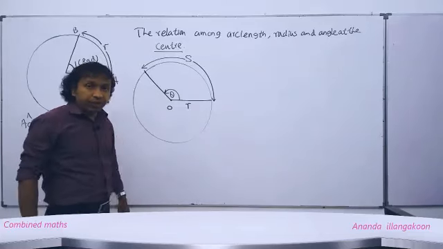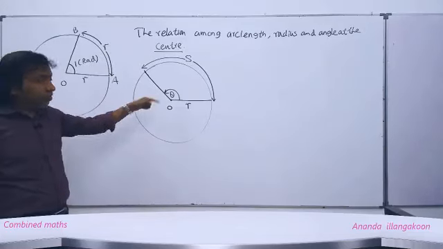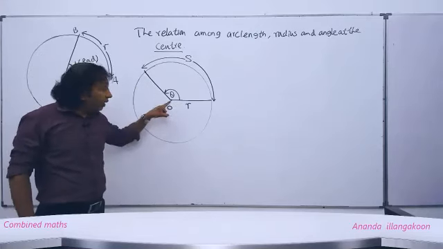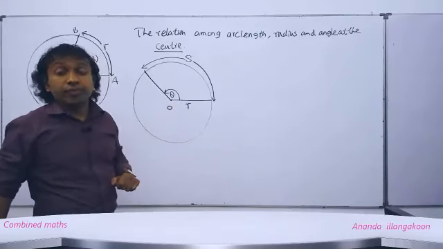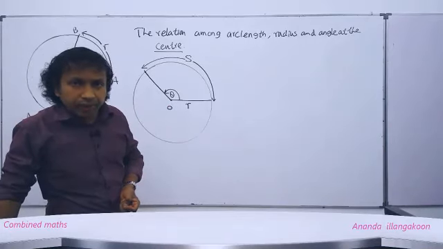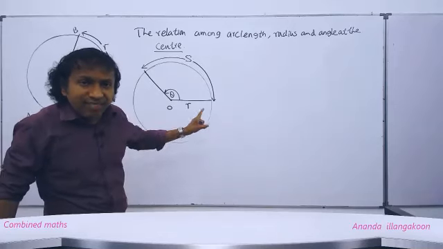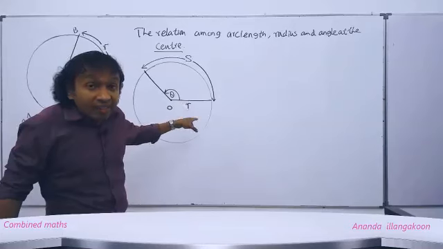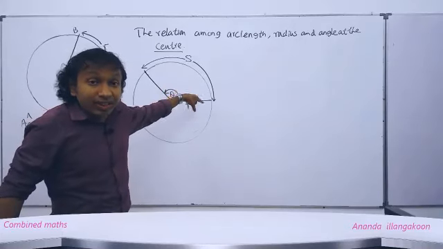And now we need to obtain the relation S equals R theta. How to explain this, people? If the angle at the center we assume as theta in radians, that number of radians available at the center is equal to the number of arc lengths of simple R available in S.